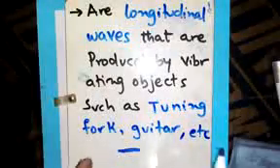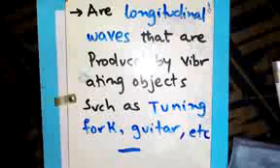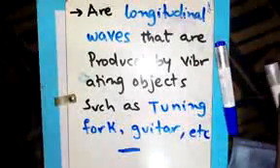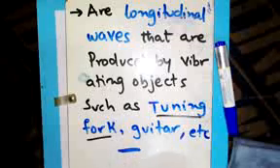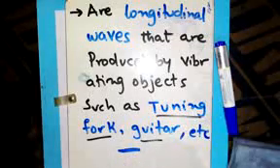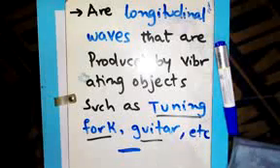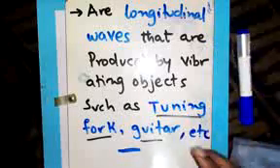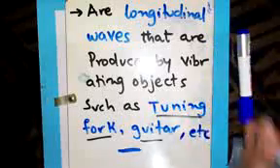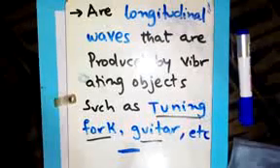Examples of those objects are the tuning fork, which is a laboratory object, and the guitar. I think you know the guitar is normally used to produce music, and we have many objects which produce sound waves. But first of all, sound wave is a longitudinal wave.